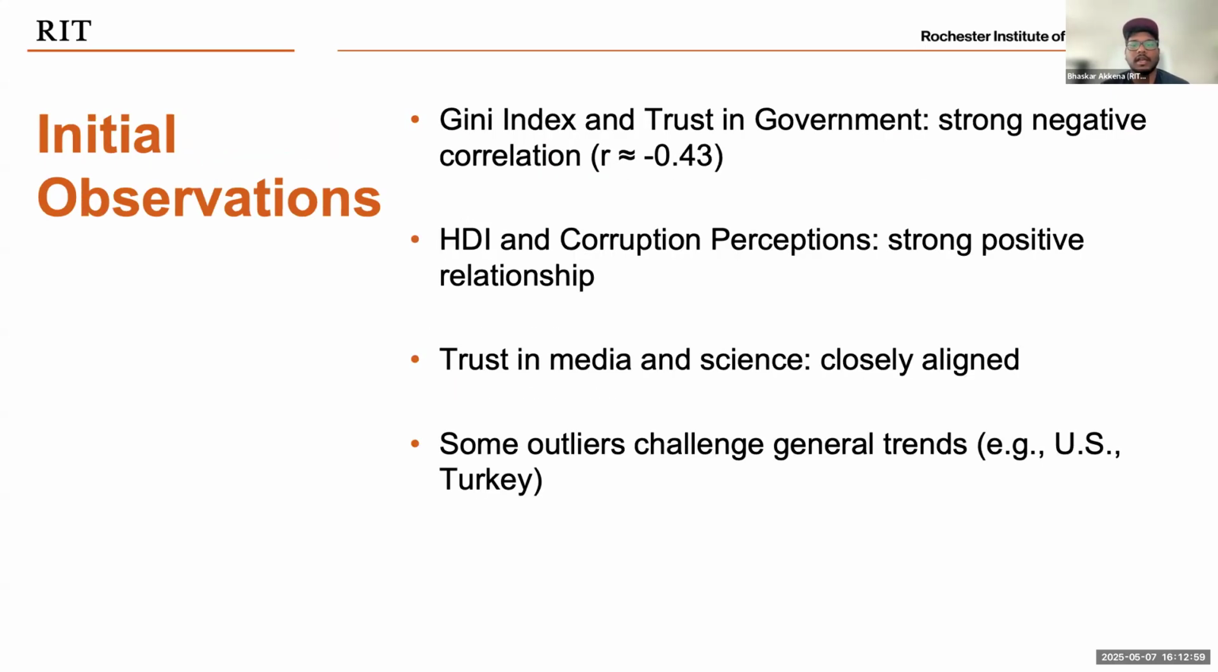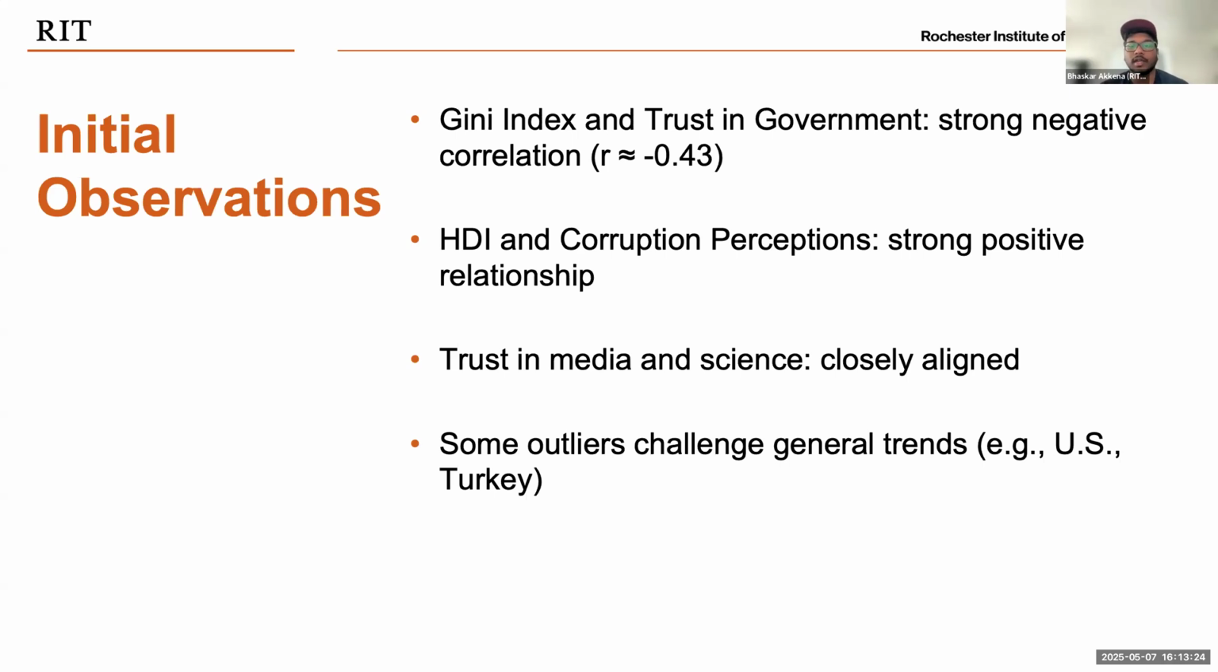Through initial correlation analysis, we observed that countries with high income inequality often have lower trust in the government. This was one of the strongest negative relationships in the data. On the positive side, HDI, or Human Development Index, correlates with cleaner governance, and countries that trust media also tend to trust science.